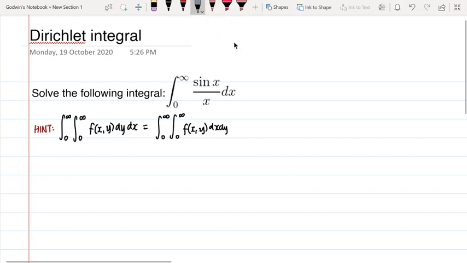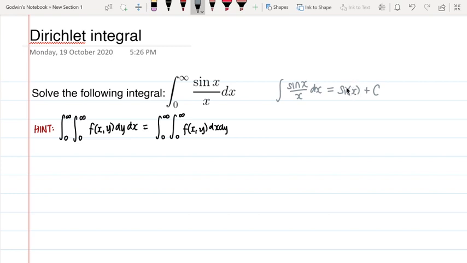So normally, if it's just an indefinite integral, without the upper and lower limits, this would be impossible to integrate without calling in another function called Si of x, so that you can arrive at the answer. So it can't be expressed in terms of polynomials or any other elementary functions.